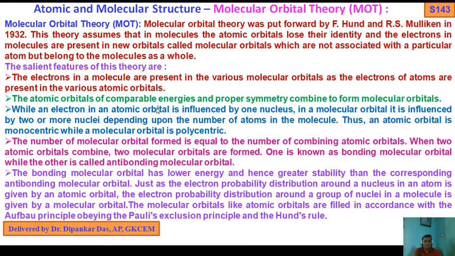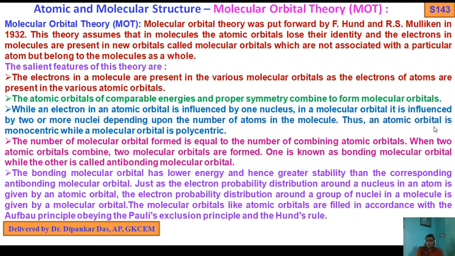While an electron in an atomic orbital is influenced by one nucleus, in a molecular orbital it is influenced by two or more nuclei depending upon the number of atoms in the molecule.